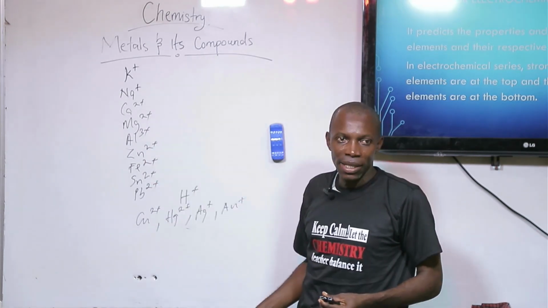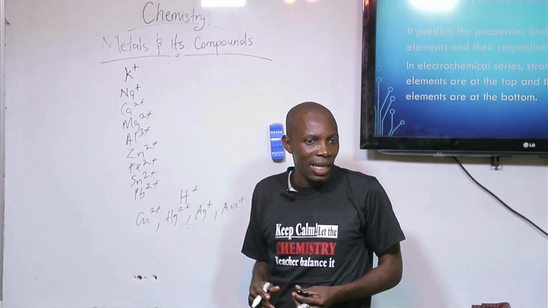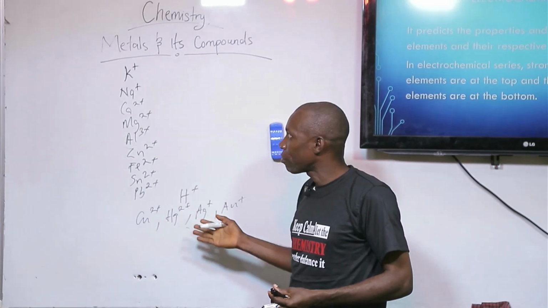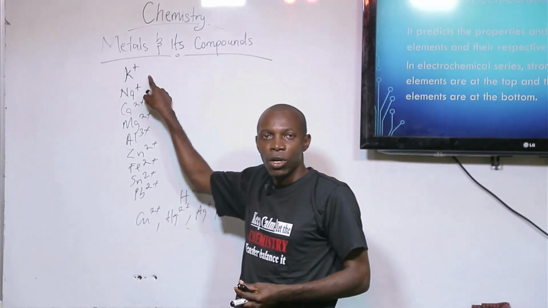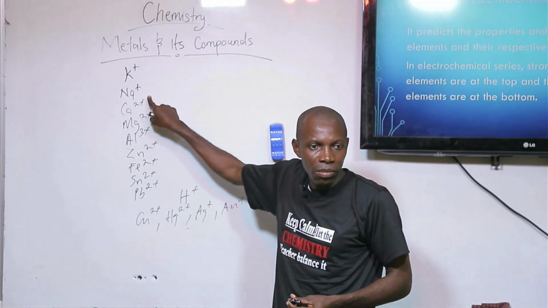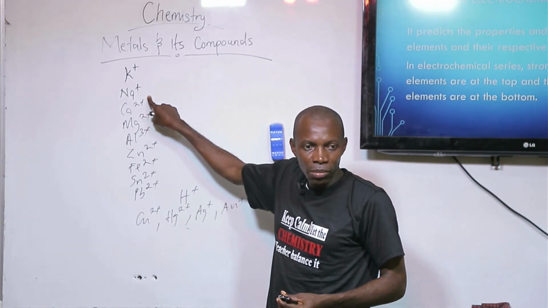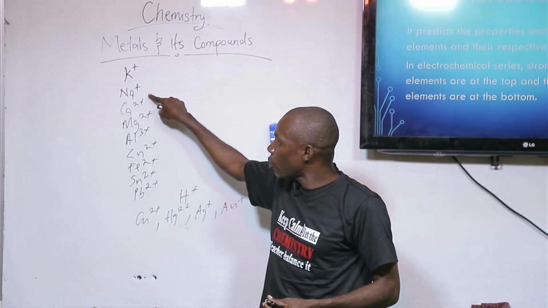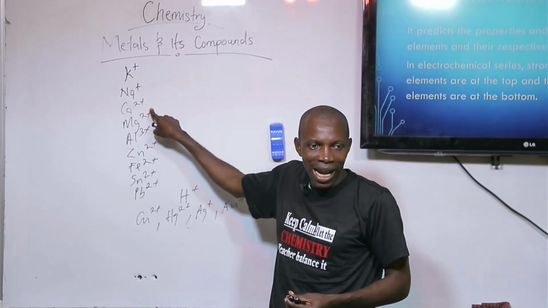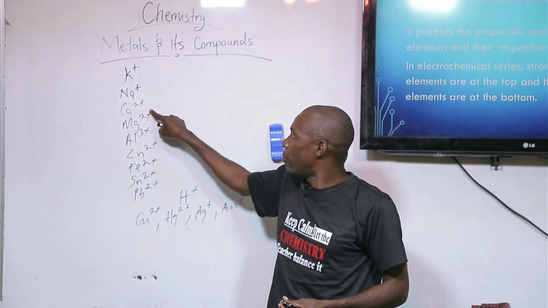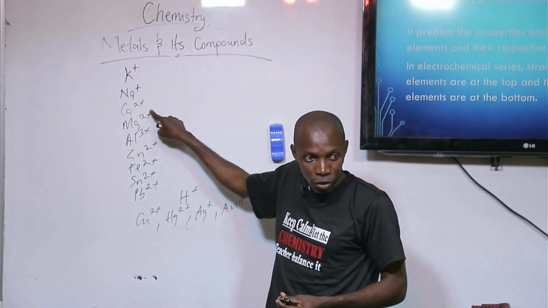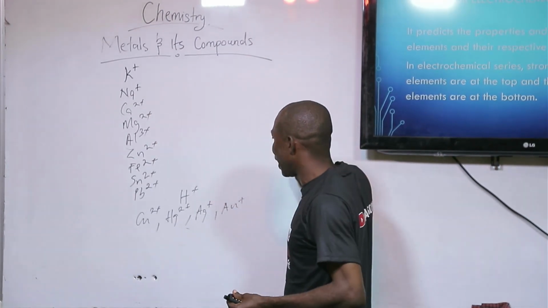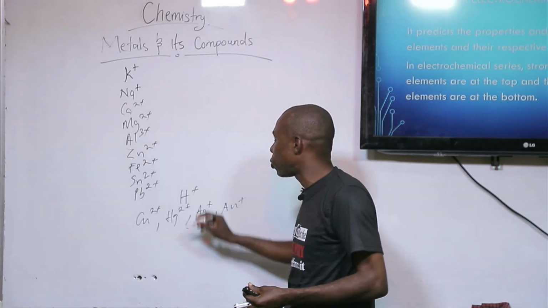And the activity series will predict how these elements or their compounds will react. You should find out that because potassium is on top of sodium, potassium is more electropositive than sodium. And because sodium is on top of calcium, sodium will be more electropositive than calcium. And that will still let you know that, assuming I have something like copper salt,